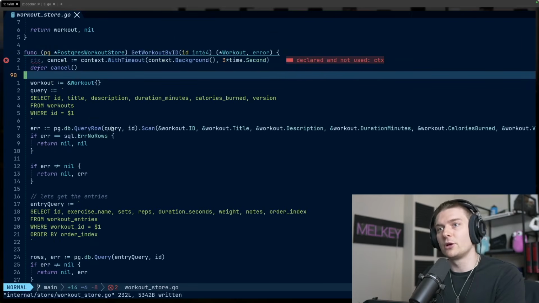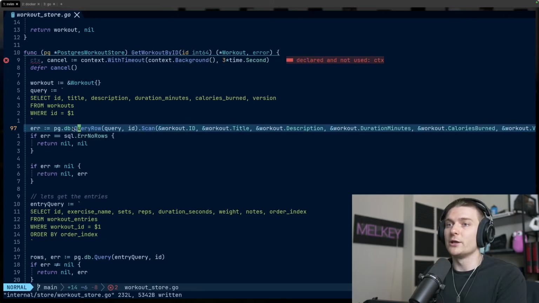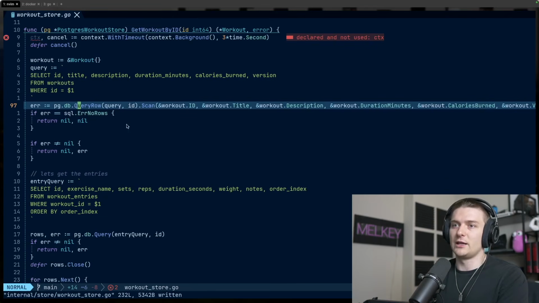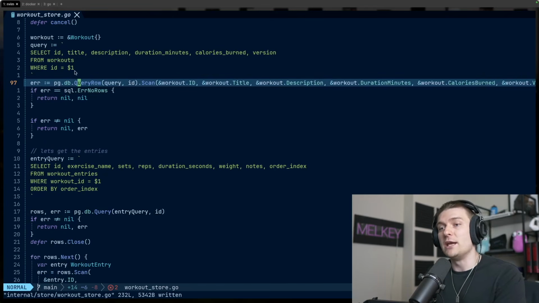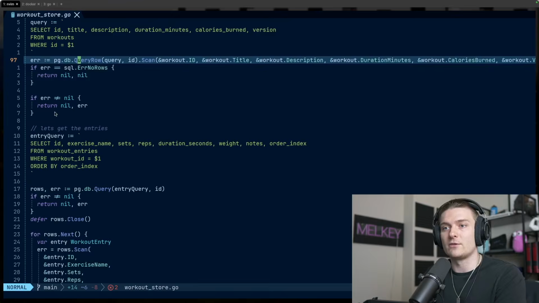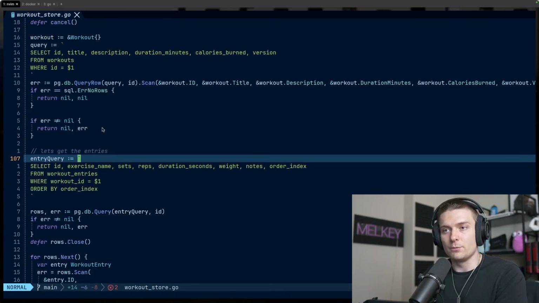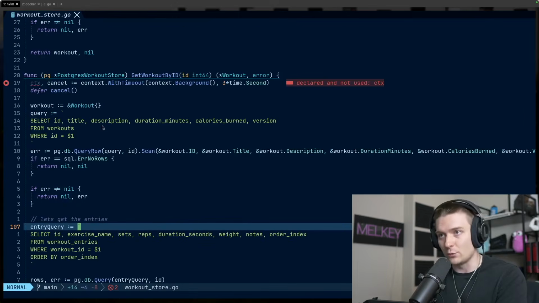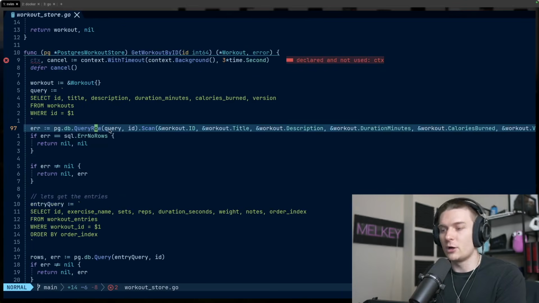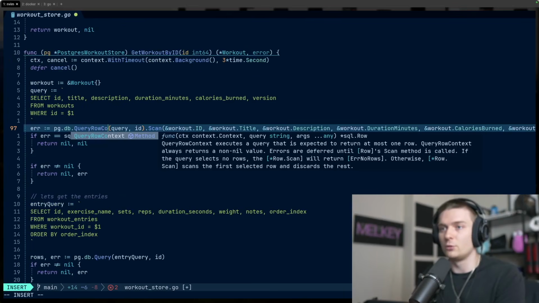Okay, and now we're complaining that we're not using our context anywhere. But the only place we actually need to make a modification is where we make transactions with our database. You can see here, we have one transaction for the actual workout, and then we have the list of entries. And I want both of these to have that same 3-second timeout. So here, we're going to modify this function from QueryRow to QueryRowContext.